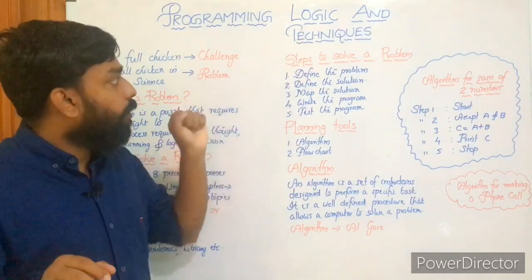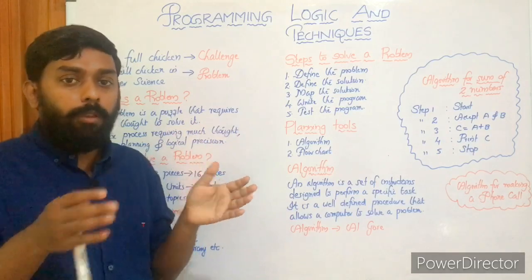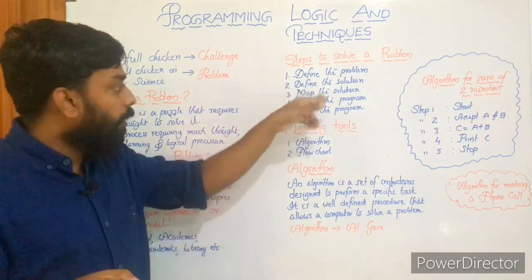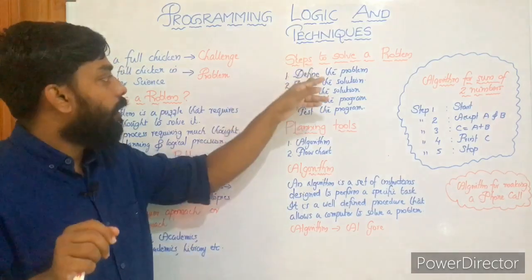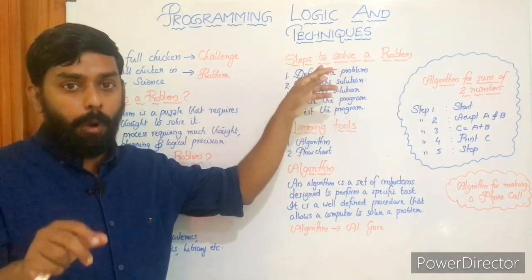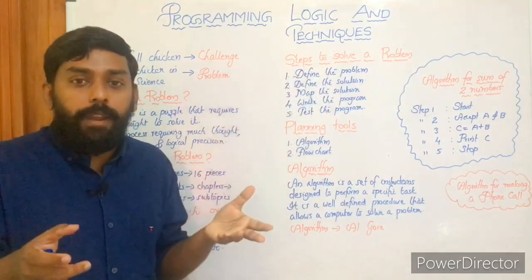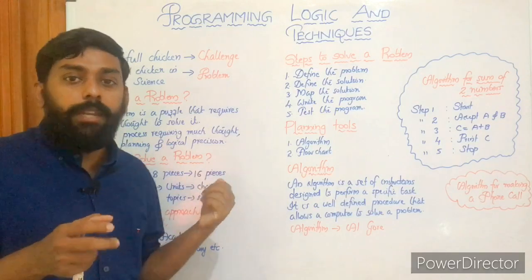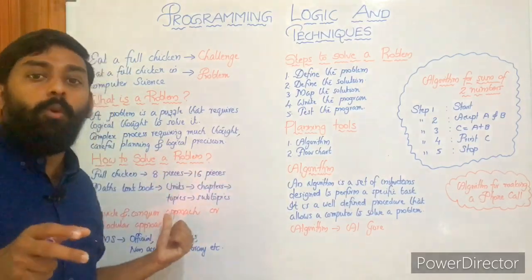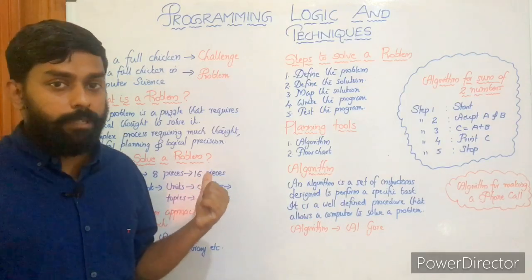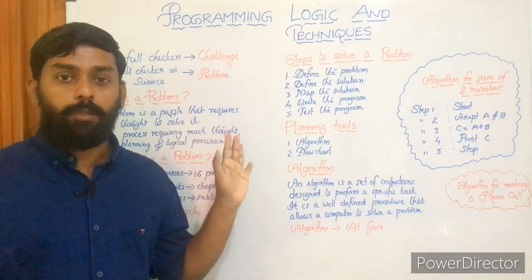Now we have steps to solve a problem. We have already discussed them, but we will be connecting them to computer science programming. First we will define the problem. What is defining a problem? Here it is: eating a full chicken, or solving your maths textbook, or the development of a school management system. That's your problem. So we'll define the problem first. This is my problem. That's what defining the problem is.